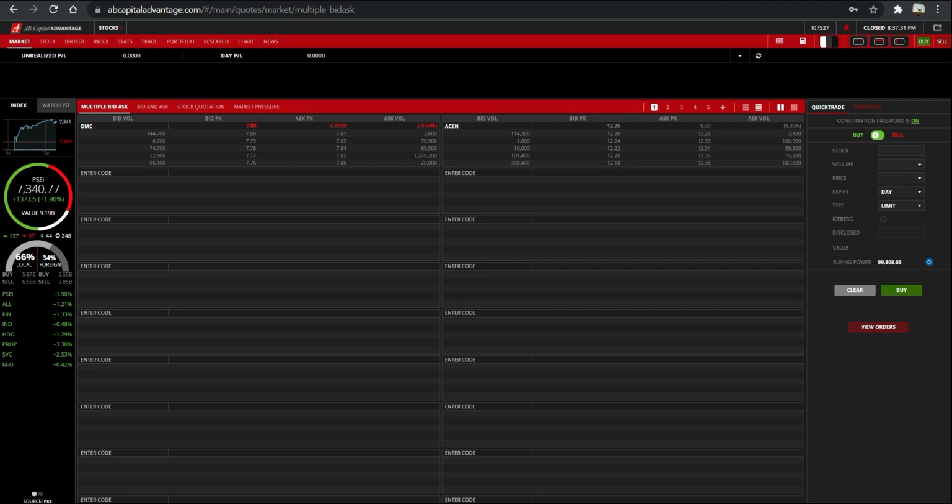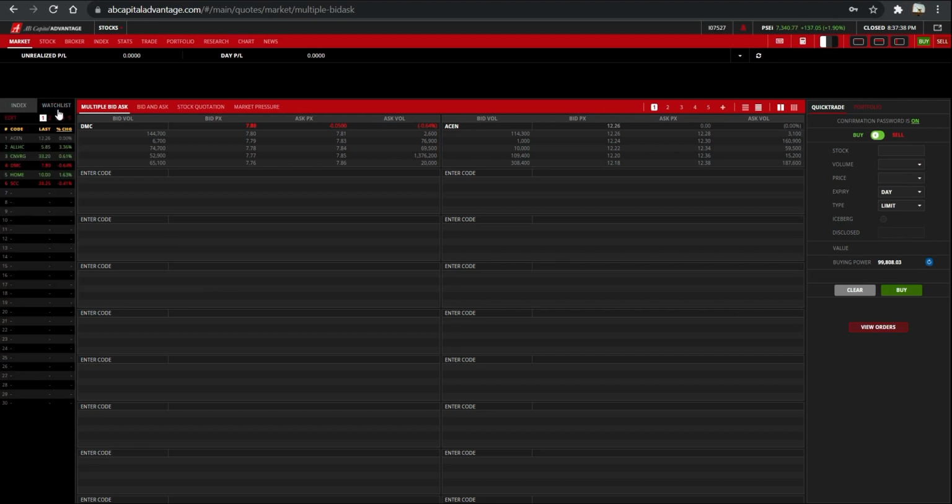You can also customize your watch list according to your preferences. To do that, click the watch list tab button here and click the edit button to add a new stock. Let's say you want to add ALDI in your watch list. Click the plus sign button here. When you're done, click done and you will see that ALDI will be reflected or added into your watch list. You can categorize them up to 5 groups with 30 different watch lists in each group.